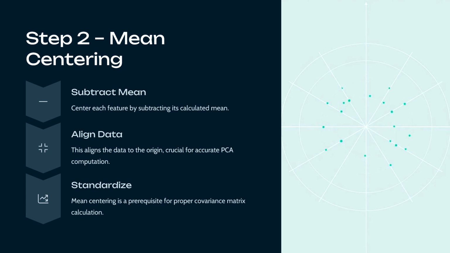Next, mean centering. Before we apply PCA, there is a very important pre-processing step called mean centering. We subtract the mean of each feature so the dataset is centered around the origin. This ensures that PCA focuses on the variance in the data and not on absolute values. It is also crucial for calculating the covariance matrix, which is central to how PCA determines the new axes.